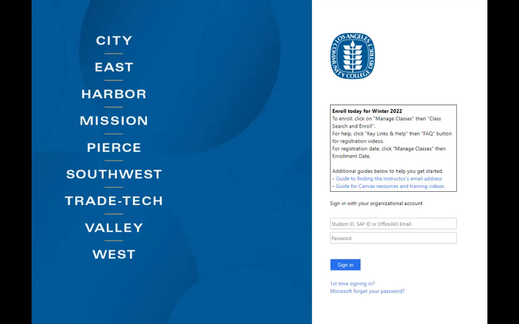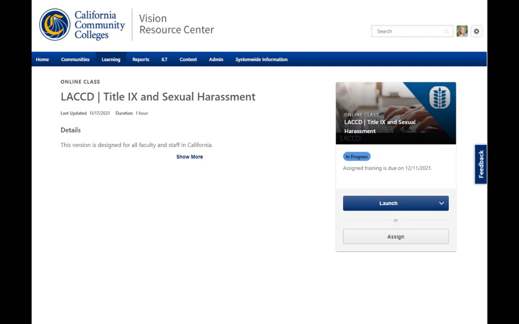This link will first take you to the single sign-on page for LACCD. Here, you will use the same username and password that you used to log on to your LACCD email account in Microsoft 365. Once you log in, you will be taken directly to the LACCD Title IX and Sexual Harassment Training. From here, click on Launch and work through the training, following the instructions throughout.